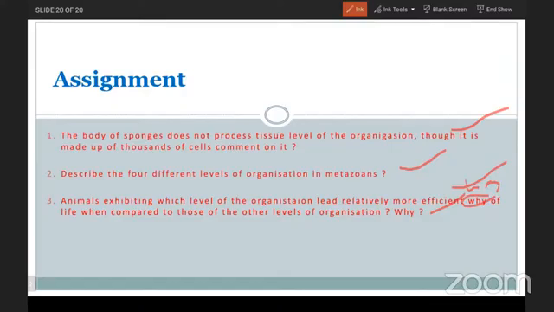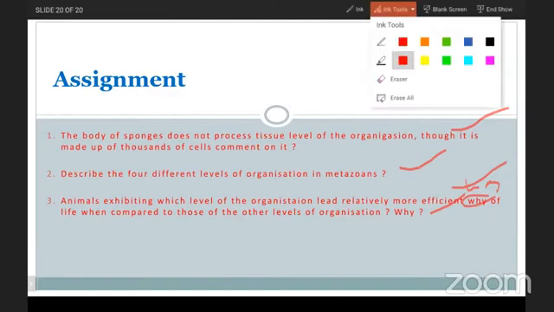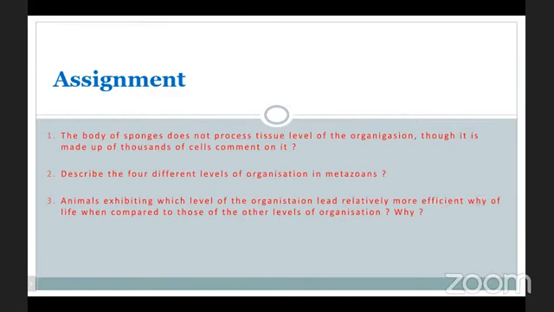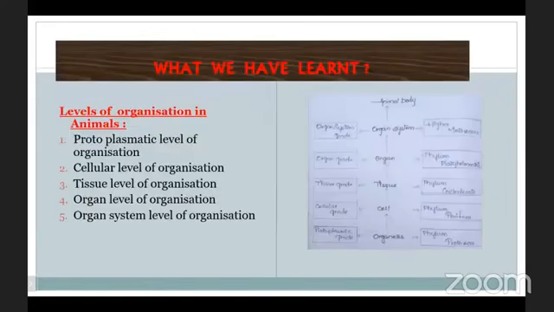In the coming next classes, we will discuss how we are able to group the animals based upon their coelom, symmetry, and tissues. So what are the different types of tissues present in them, what are the different types of symmetries present in them, and what are the different types of coeloms present in them will be discussed in the further coming classes.